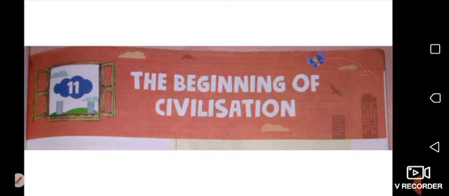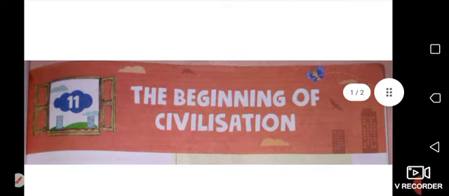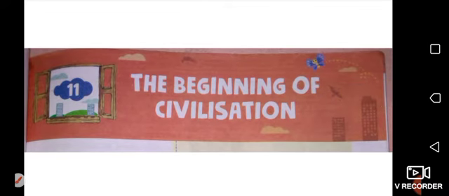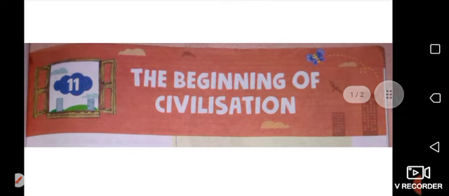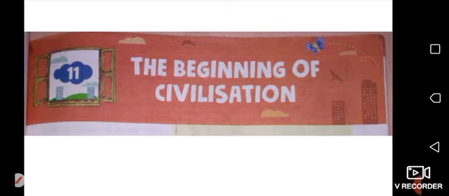Around 5,000 years ago, the first civilizations came up in the river valleys around the world. The rivers provided water and fertile soil to grow crops. What was the name of the first civilization? That was the Mesopotamian civilization, which began between the rivers Euphrates and Tigris. The civilizations of Mesopotamia, Indus Valley, and China in Asia, and Egypt in Africa were the earliest of the ancient civilizations of the world.